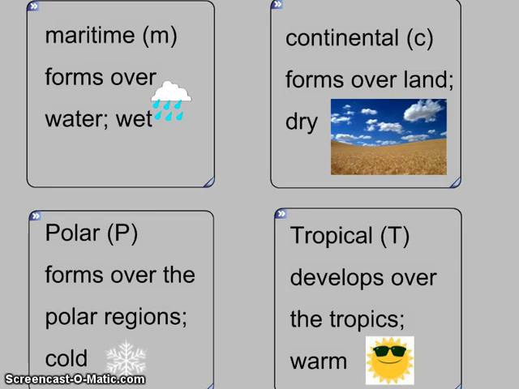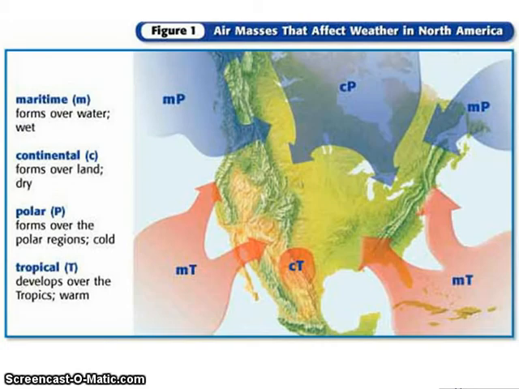Now let's look at this in more detail. Let's look at a map of the United States. Do you see how it shows you the different air masses? Do you see how we can see the abbreviations like M for maritime? Do you notice how it is formed over the ocean? MP for polar. Do you notice how it is formed up north in a cold polar region? So how would you describe this air mass right here? Yes, the air mass would be wet and cold.